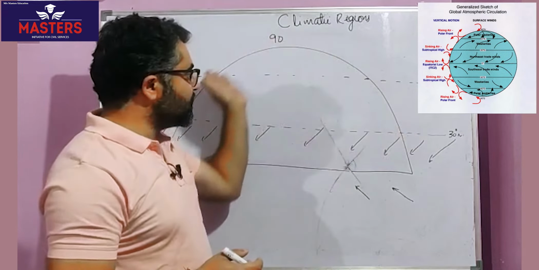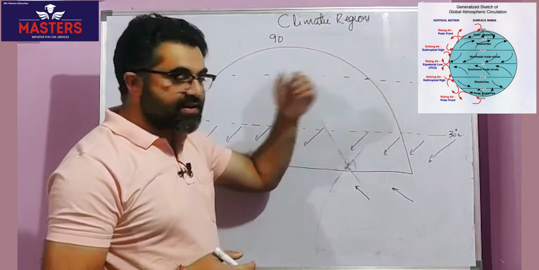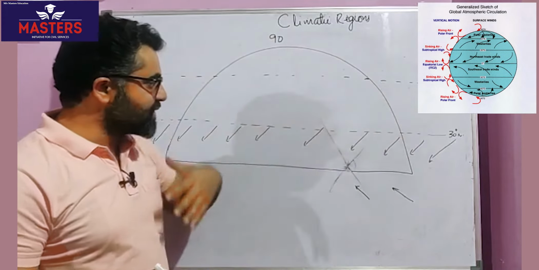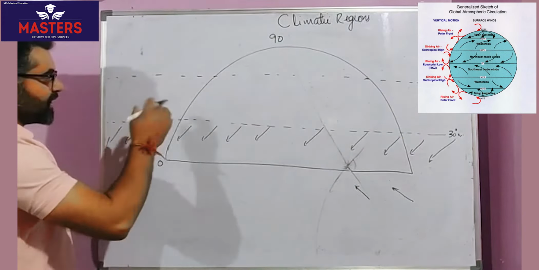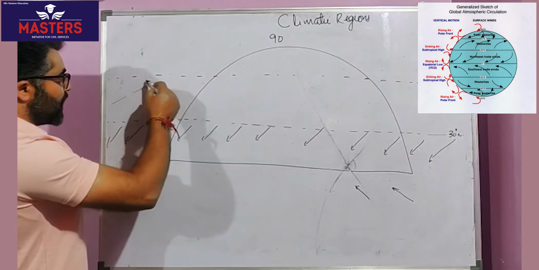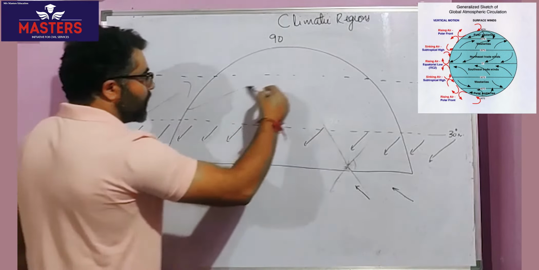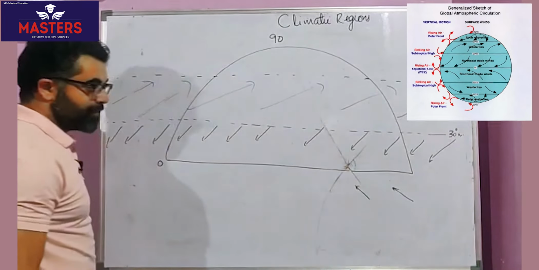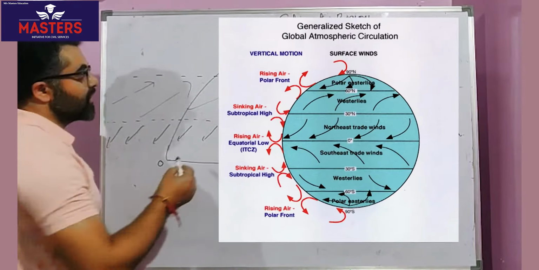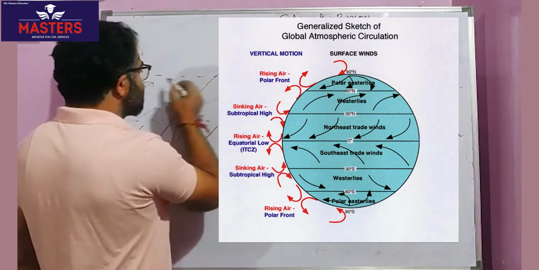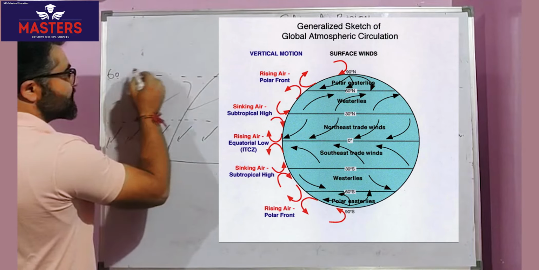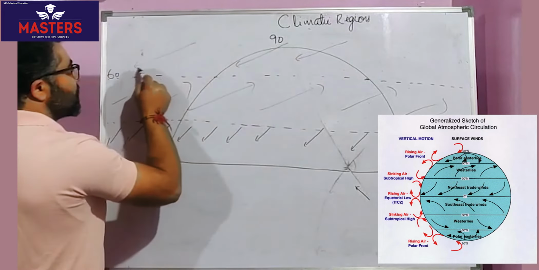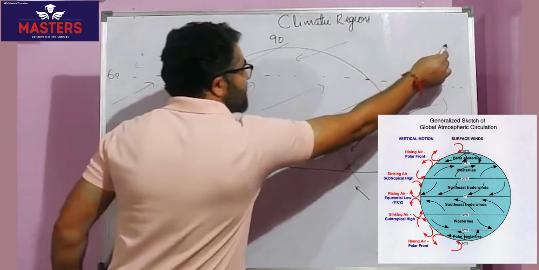We generally draw this for the Earth's surface, but right now, just to make it clear, I'm drawing using this diagram. And the direction of the wind is from west to east. It's called westerlies. And between 90 to 60-degree region, 60-degree north and south, we have these winds called polar easterlies.